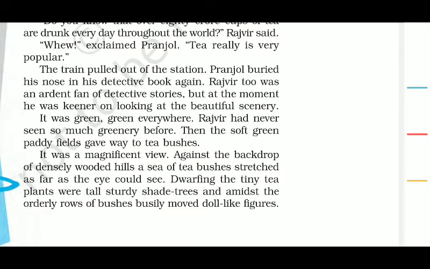Now, what happens as the train enters Assam's territory is that he could see a magnificent view, right? He could see the dense wooded hills, a sea of tea bushes stretched as far as the eye could see. That shows that a vast area of land had been cultivated with tea plantations, as far as your eye could see. So that is the meaning of this particular phrase.